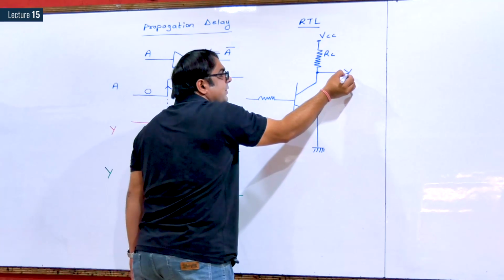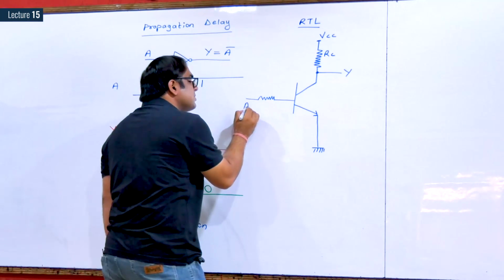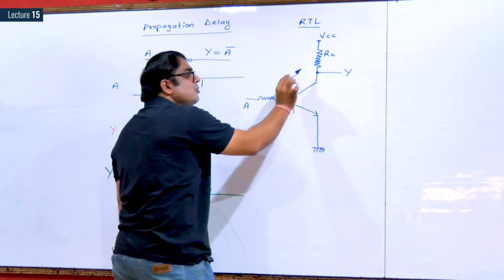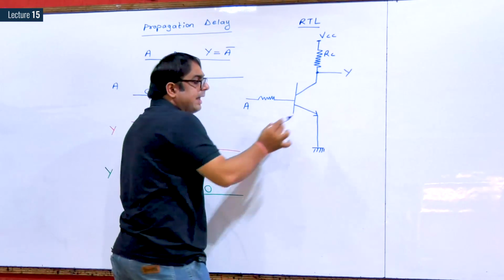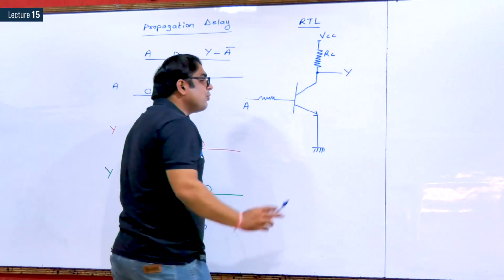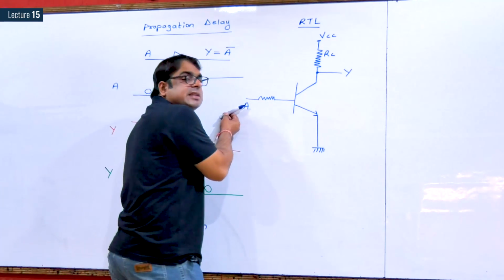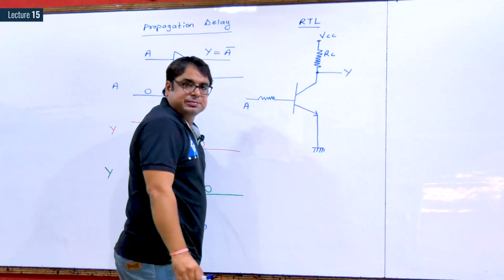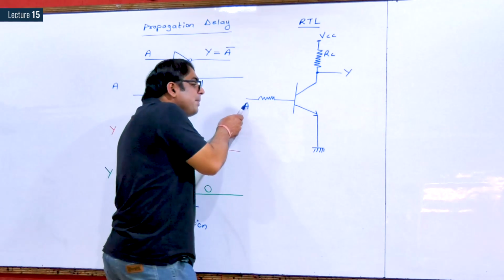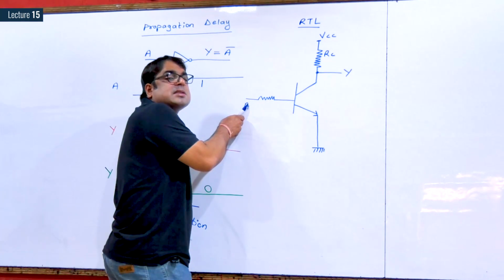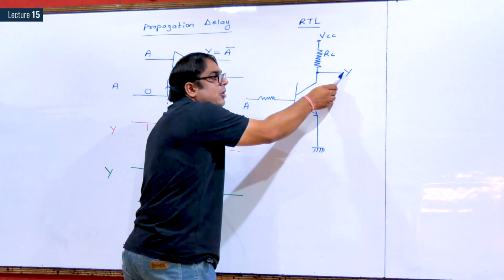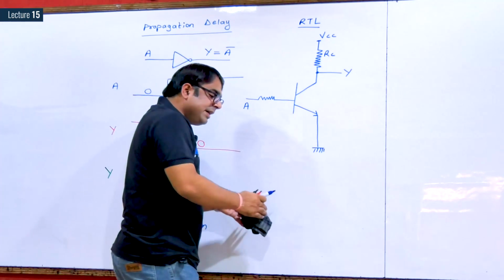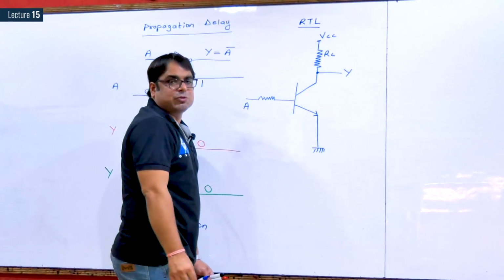This is the place where you check your output. This is where you apply the input. So you apply the input at the base terminal. You check your output at the collector terminal, and this emitter is grounded. So when you give your input signal at this terminal, you will not get the output signal at the same instant. If you make a change in the input at this terminal, the change will obviously not occur at the output at the same instant. There will be a delay in the transition at the output.